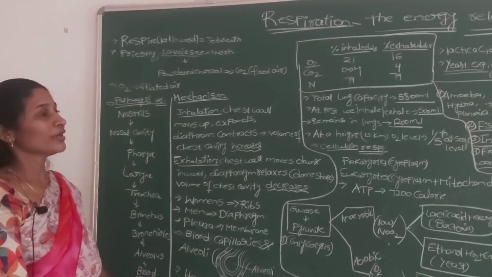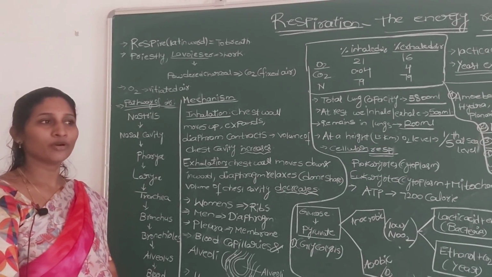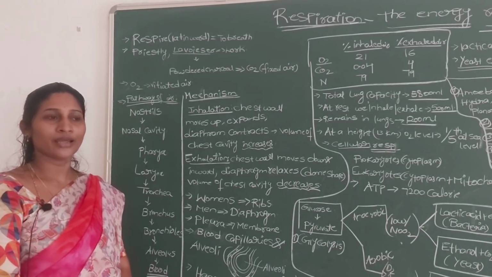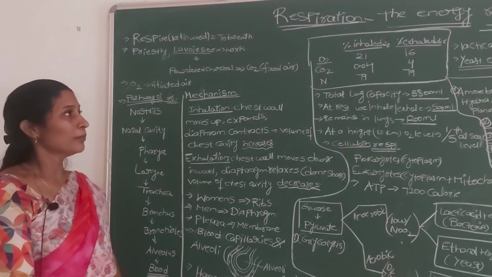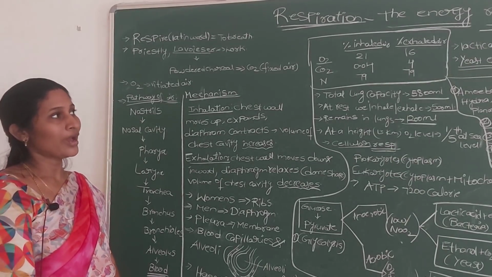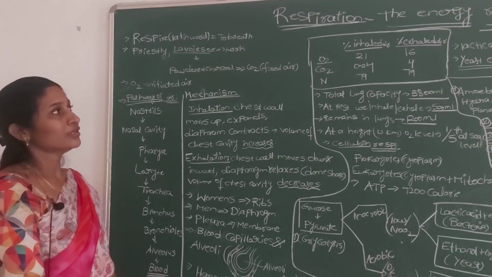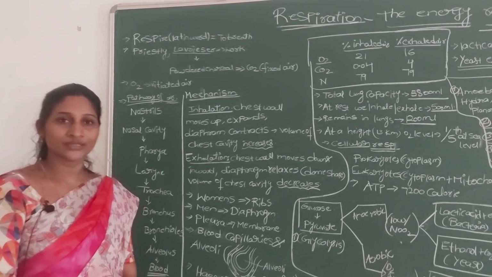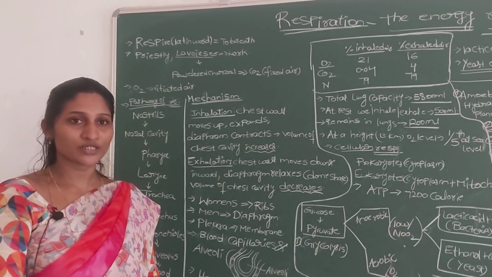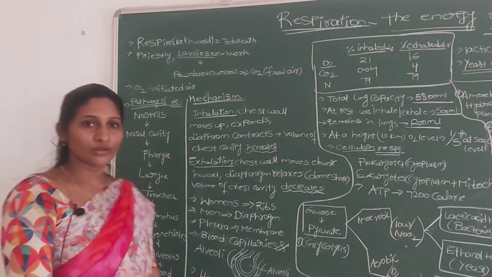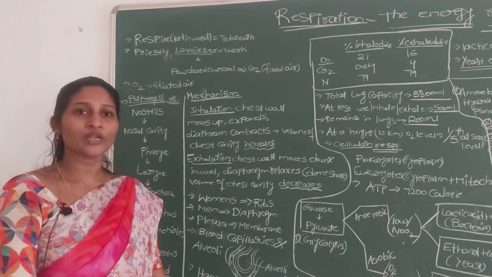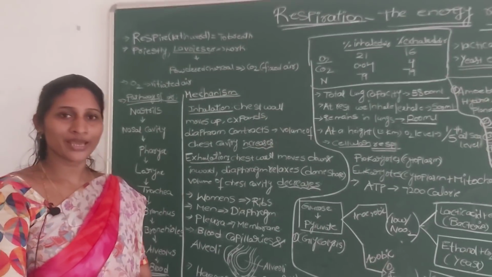In the first lesson, nutrition, you learned how the food molecules are digested and how the digested food molecules are transported to all your body cells. But in this lesson we learn how the different food molecules are converted to energy. Respiration means the process of breakdown of food molecules to release energy. The food molecules obtained after digestion are broken down in the presence of oxygen to release energy in the cells. That process is known as respiration.